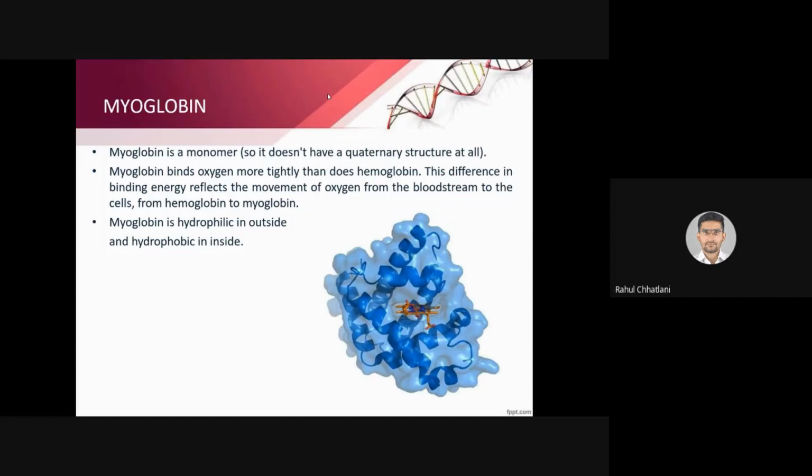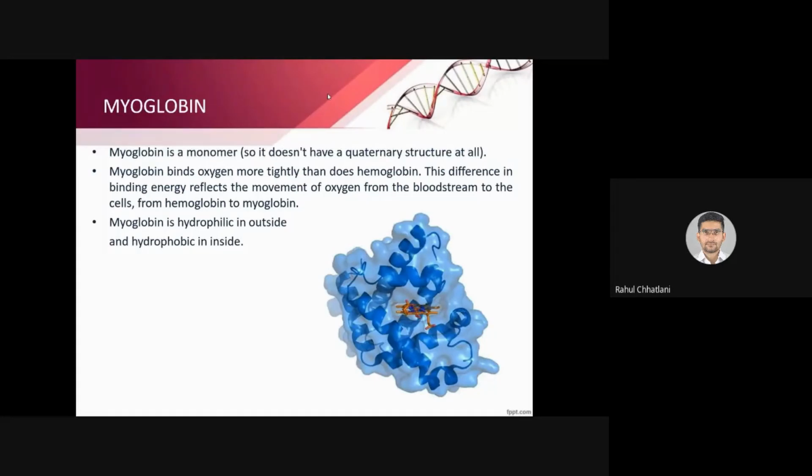So in aerobic system there will be usage of oxygen. When oxygen is used, the muscle will extract it directly from myoglobin and use it effectively. So that is the function of myoglobin. It binds with the oxygen more tightly than does hemoglobin. The difference in binding energy reflects the movement of oxygen from the bloodstream to the cells, from hemoglobin to myoglobin. So myoglobin receives oxygen from the hemoglobin.